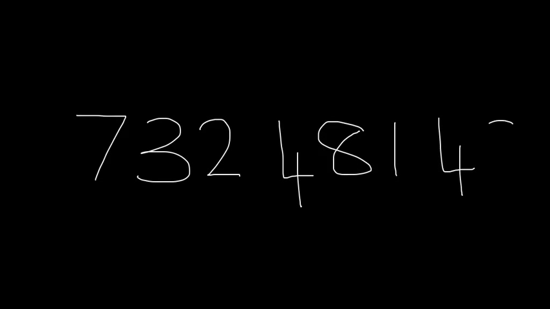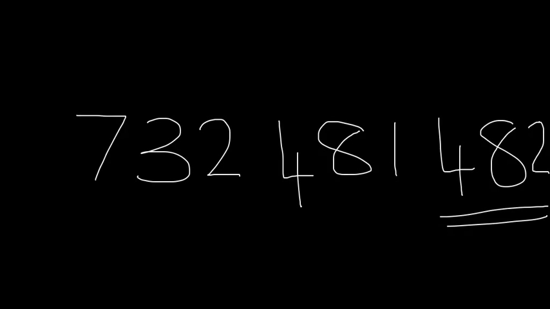For example, if we have a number that is quite large, like this number, so we have 732,481,482. We know this part here is our 482. We look at this number here and we still read it as 481, but we need to make sure we understand what is the period that it is in.